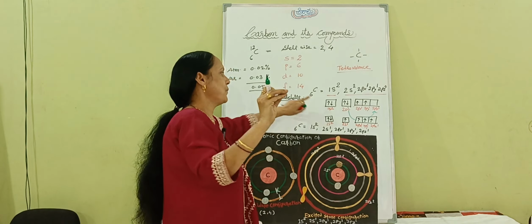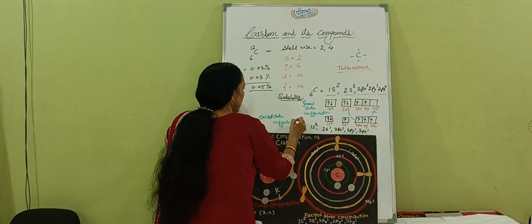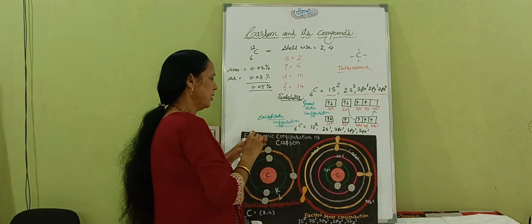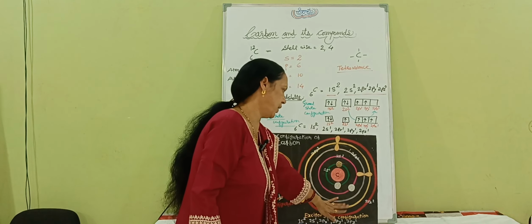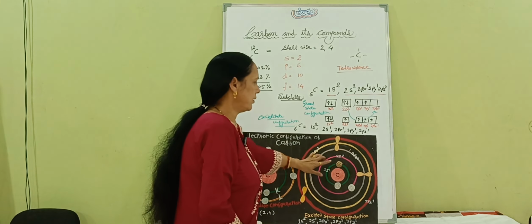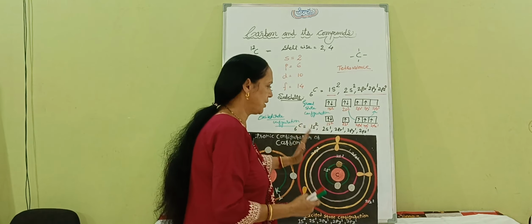This is called the ground state configuration, and this configuration, which will be after changing the place, is called the excited state configuration. Now here I have shown the excited state configuration. Just have a look. It's a very magical, very beautiful type of structure.